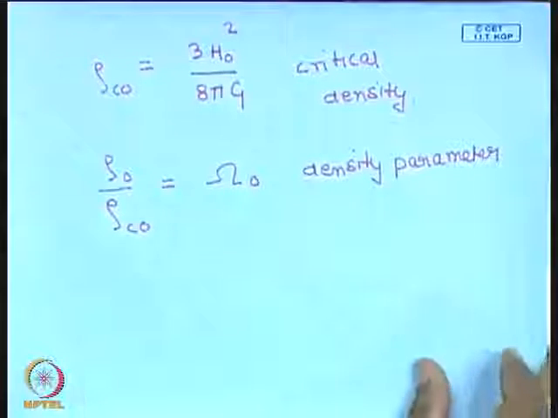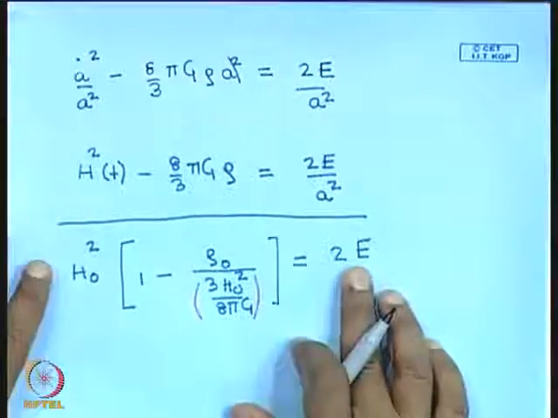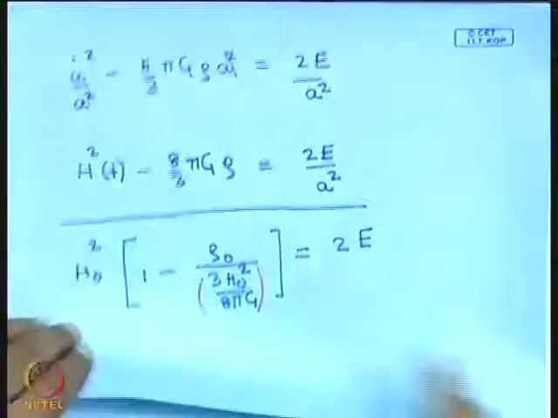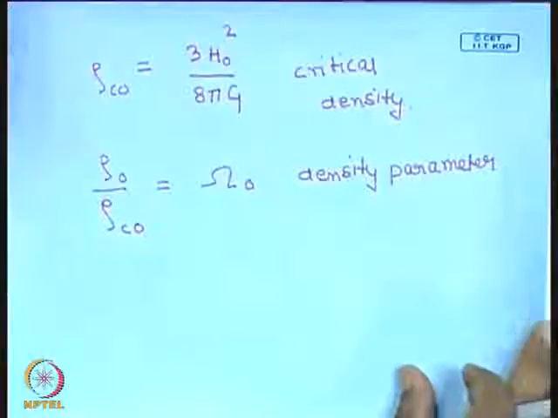And the constant E can now be written in the following way.